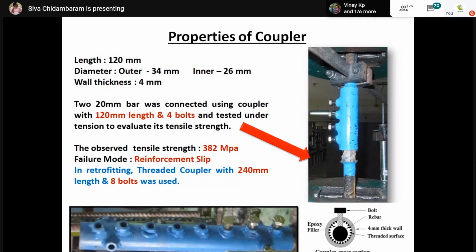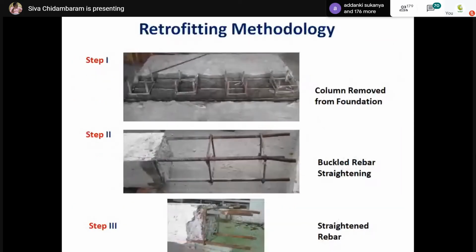Now you can see the coupler is not allowing the rebar to yield. The coupler itself is slipping. Since we have used this coupler, let us study the influence of this kind of low-cost coupler on load transferring mechanisms. We can see all 4 columns have been removed from the foundations, with the buckled rebar. We have not replaced the rebars. We have simply straightened the buckled rebar.